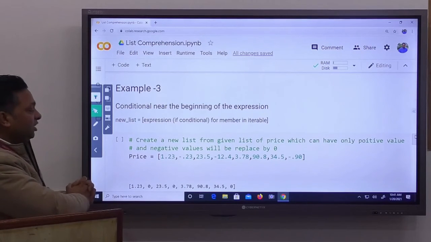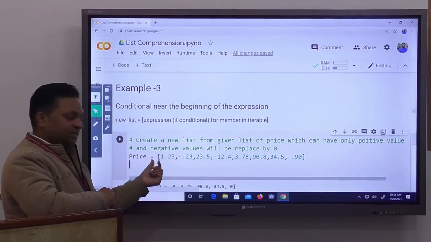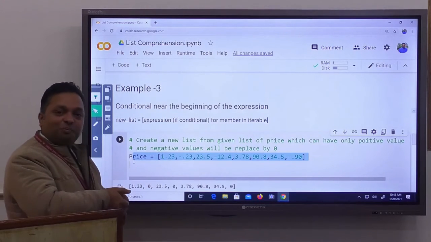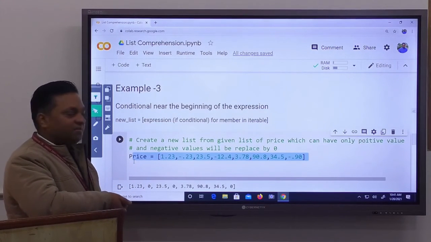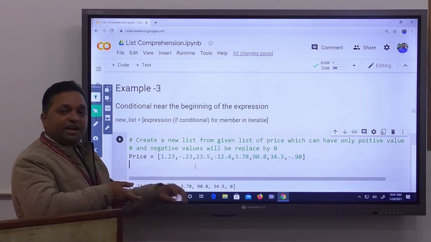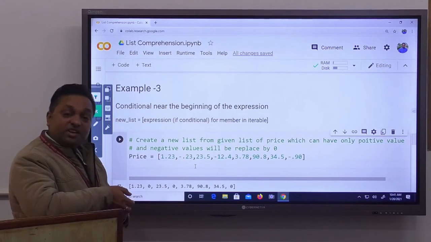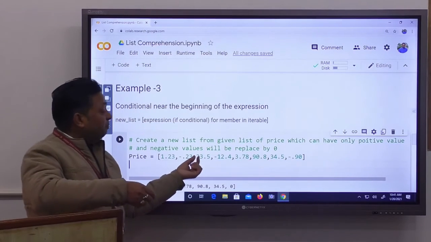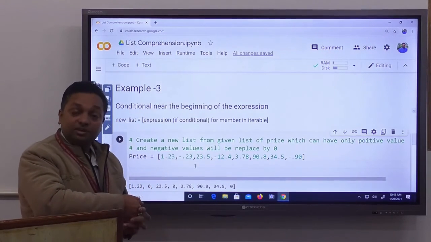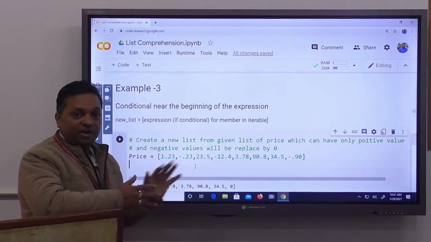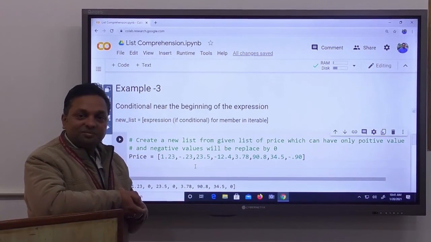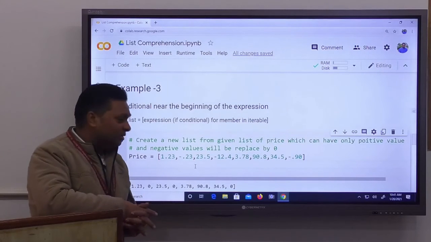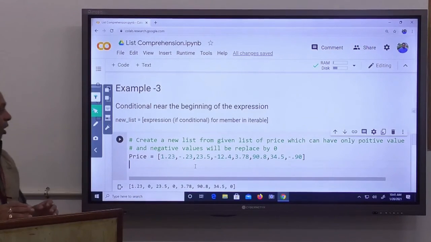The question is, you have to create a new list from a given list. A list is given, that is price. The price list has some positive values and some negative values as well. You have to create a new list using this list which contains only positive values and replaces the negative values by 0 using list comprehension. Think about it. I think all of you have thought and written the code. Let's see the solution, how we can generate it.